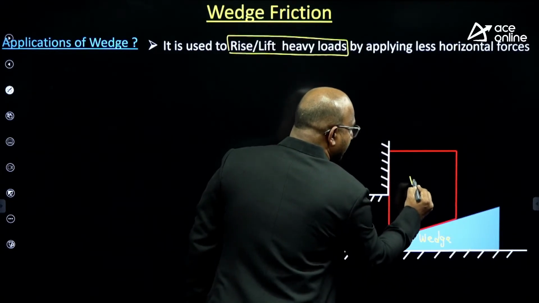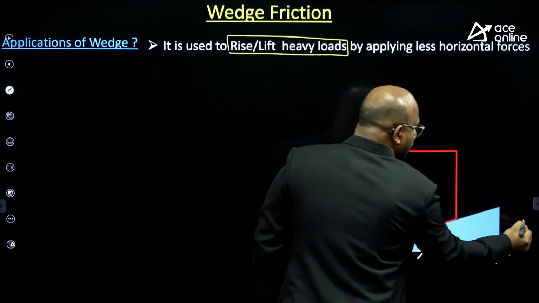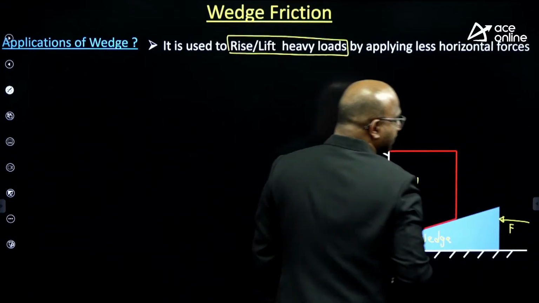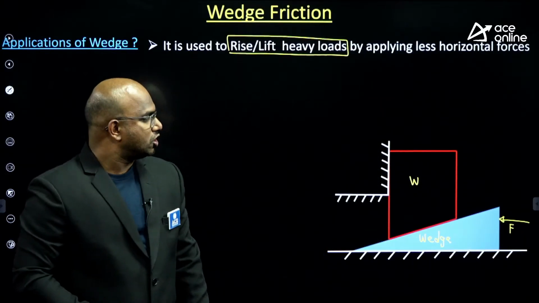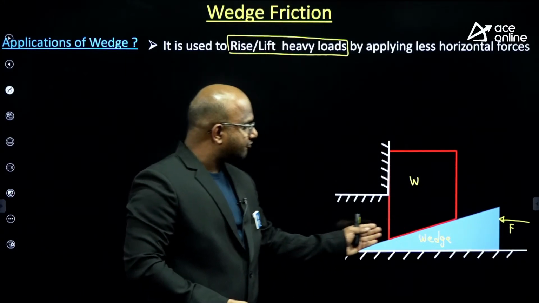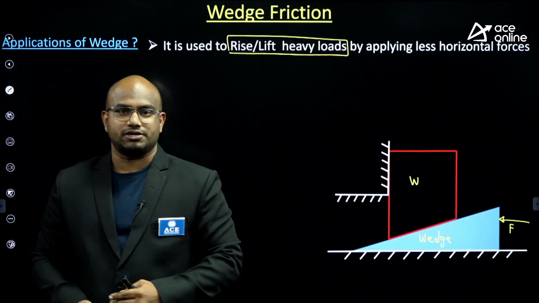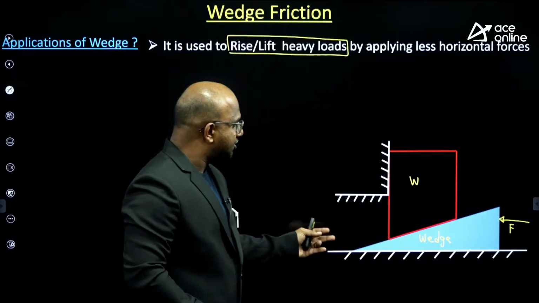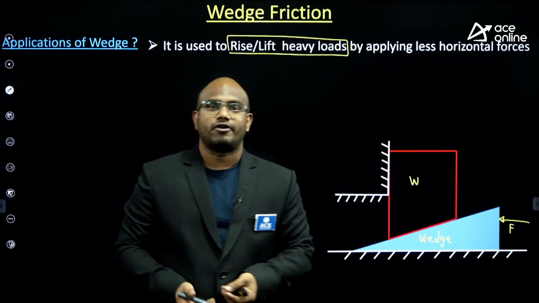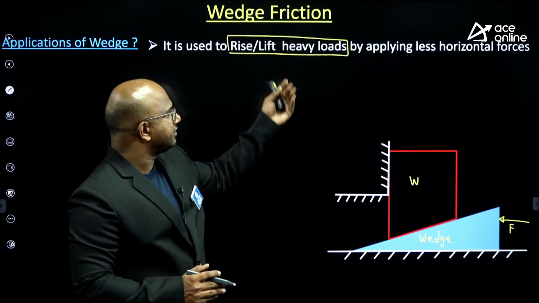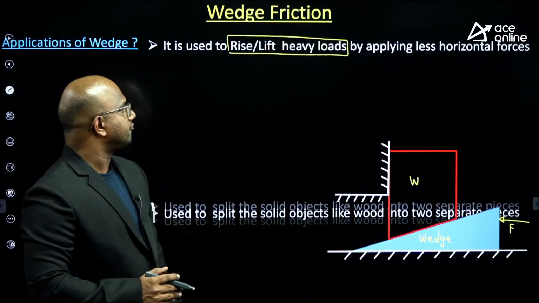This is the load W. You apply the force F, guys. So when you try to move this wedge, this block will try to move upward. When you try to move the wedge, the block moves upward. Are you getting an answer, everyone? So it's one of the advantages, by applying less horizontal force.